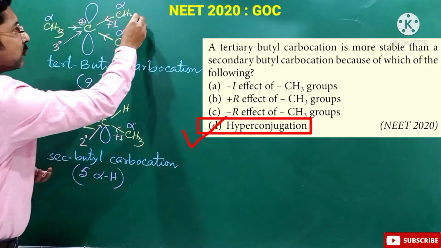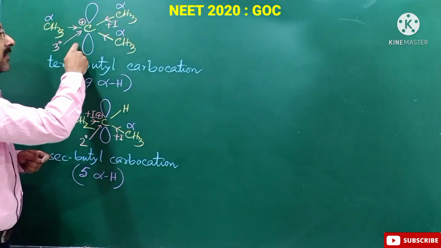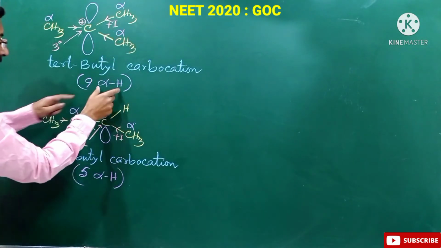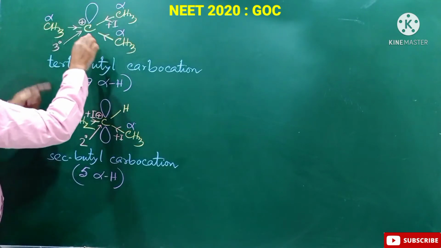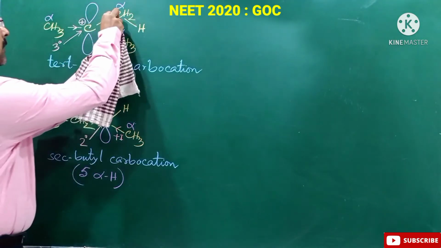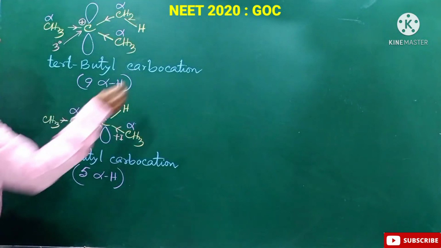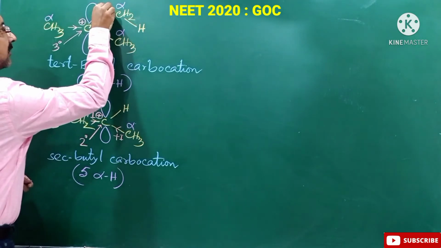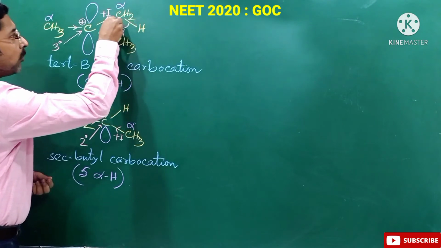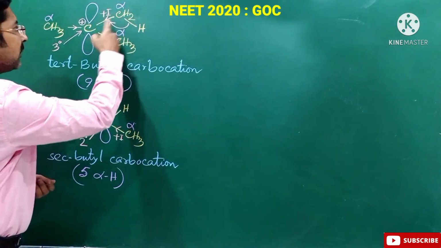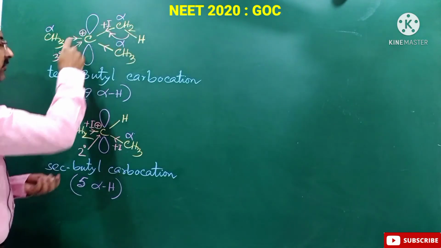As you know, the alpha hydrogen atoms with respect to the positively charged carbon participate in hyperconjugation. So these 9 alpha hydrogen atoms are actually involved in hyperconjugation, which stabilizes the carbocation. So by breaking this carbon hydrogen sigma bond, one pi bond is formed between this carbon and this carbon, which satisfies the octet criteria of this carbon.